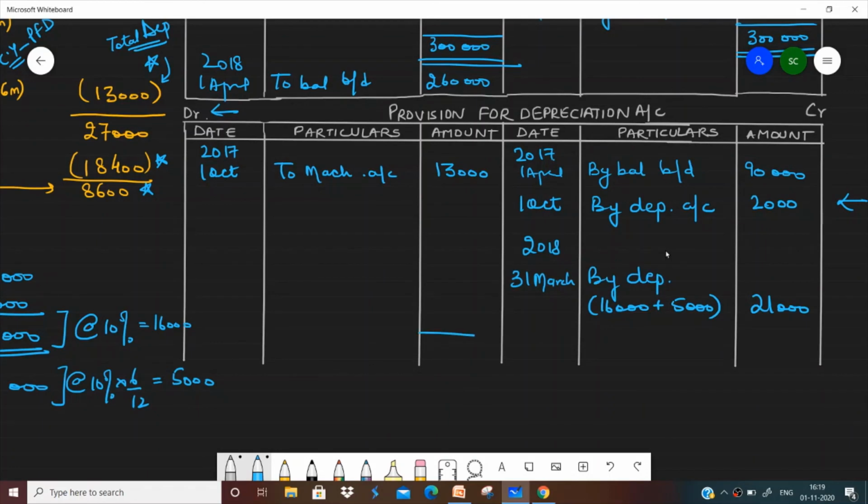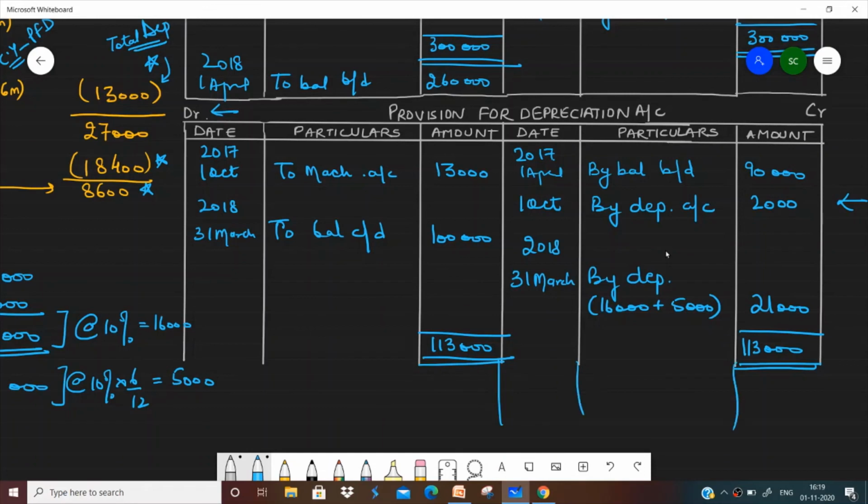Now we can close our provision account also. The greater total on both sides is 1,13,000, and the balance will be 1 lakh. This will be in 2018, 31st of March, to balance carried down. You should always bring it down as well, then your question would be complete.